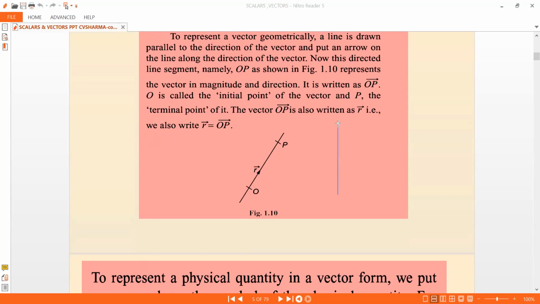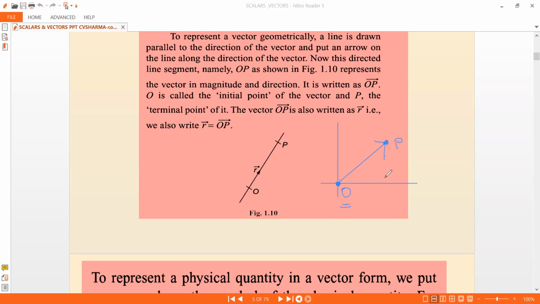Here we see, what we actually do is normally we draw the coordinates. This is the axis and here is the origin and here is the point P. Now O to P, when you direct from O to P, this is the direction in which it will be given. This is called a directed line segment.